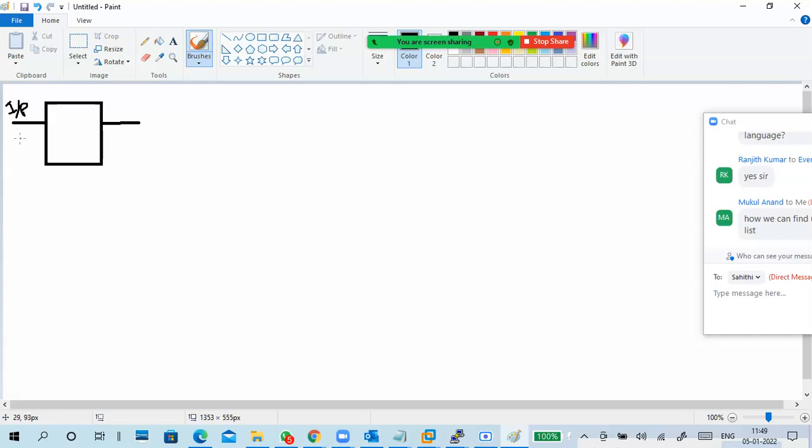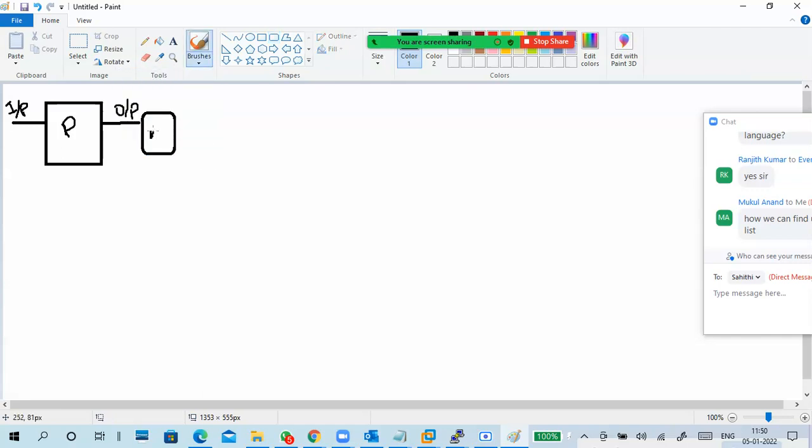You're giving an input from the keyboard, and your process, that whole system, your operating system, your system processor and everything, processes it and generates an output, and we can see the output on your monitor, right?